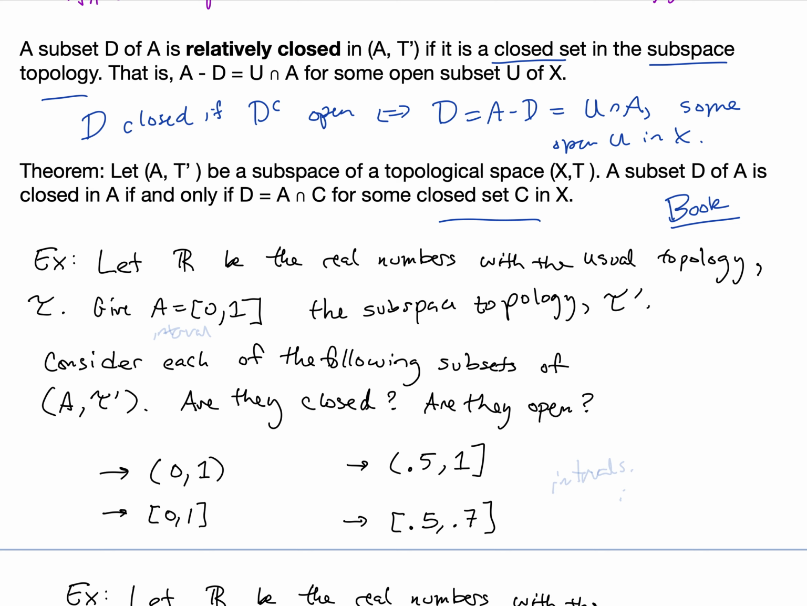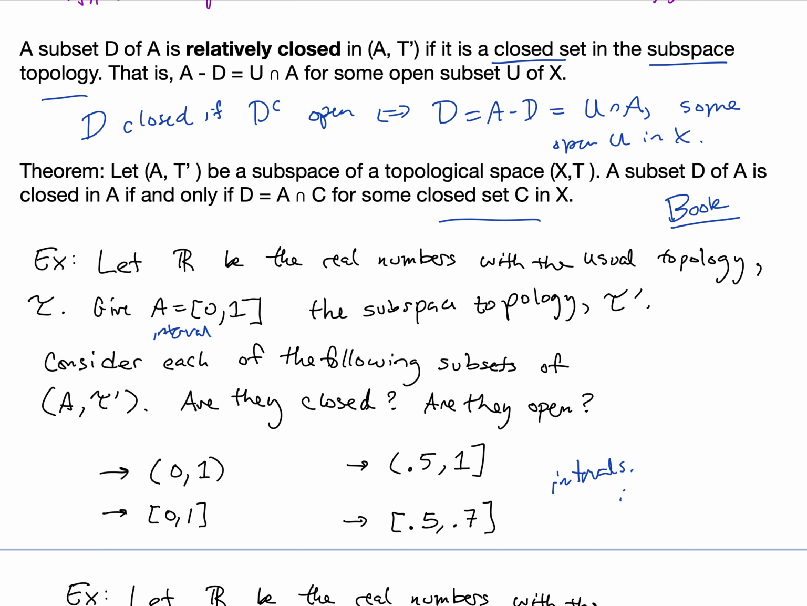Here's an example. Let's look at the real numbers with the usual topology tau. And let's look at the closed interval A equals the interval from 0 to 1, and give it the subspace topology tau prime. So let's look at each of the following subsets of A, tau prime. Are they closed and are they open? So these are all intervals. So think about whether they are closed or open in the subspace topology in this case.